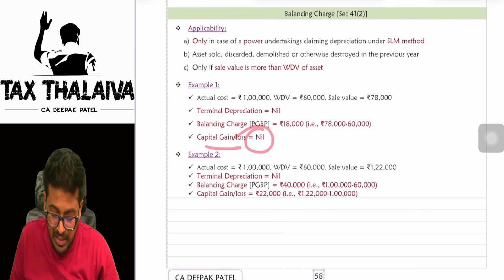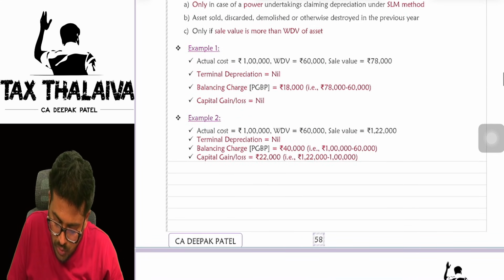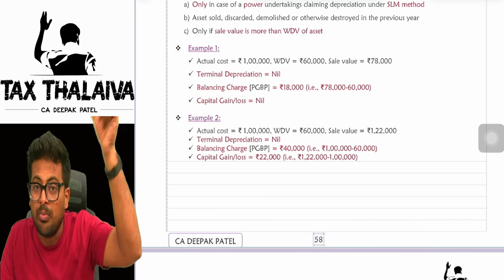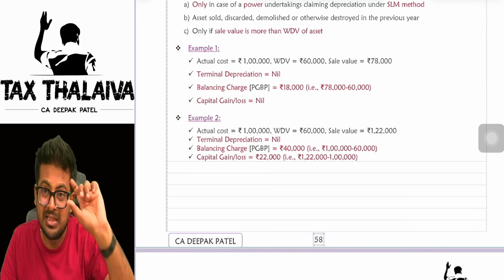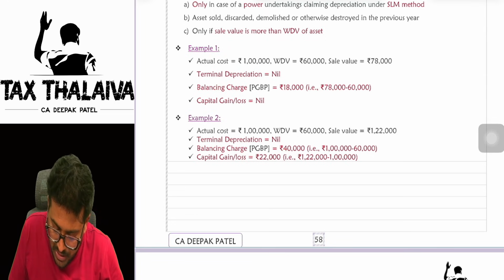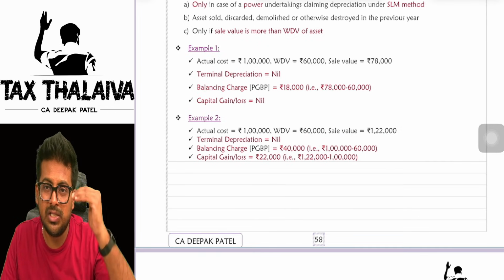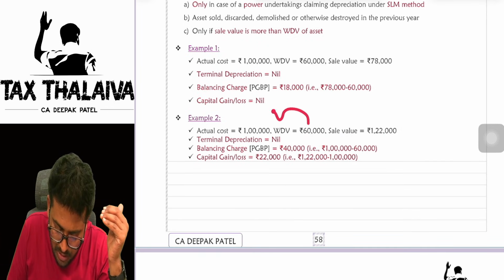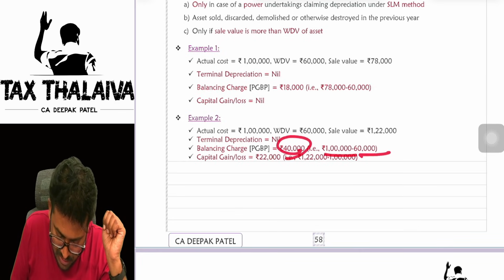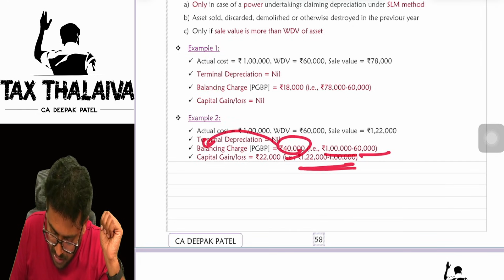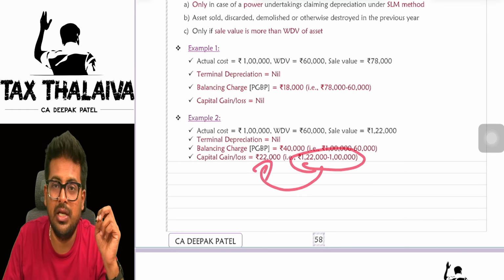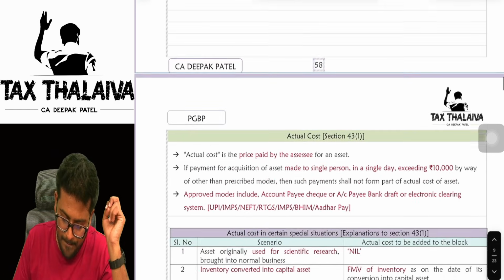Capital gain nil. Let's say for example in example 2, you sold the asset for 1,22,000, means you sold the asset for more than the actual cost. In that case you will get both balancing charge and capital gain. So to the extent of actual cost, means to the extent of 1 lakh, beyond your WDV value, the balance is 40,000. So 1 lakh minus 60,000, 40,000 is the balancing charge, whereas 1,22,000 minus 1 lakh will be treated as a capital gain, the short term capital gain.